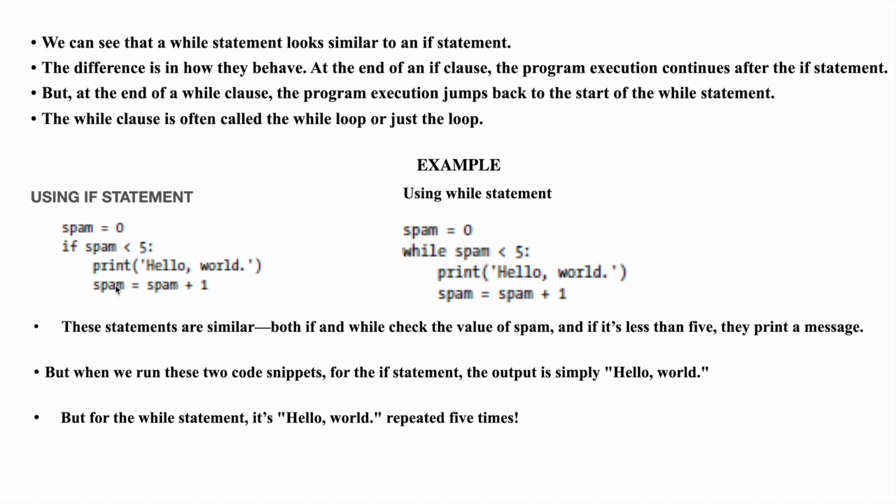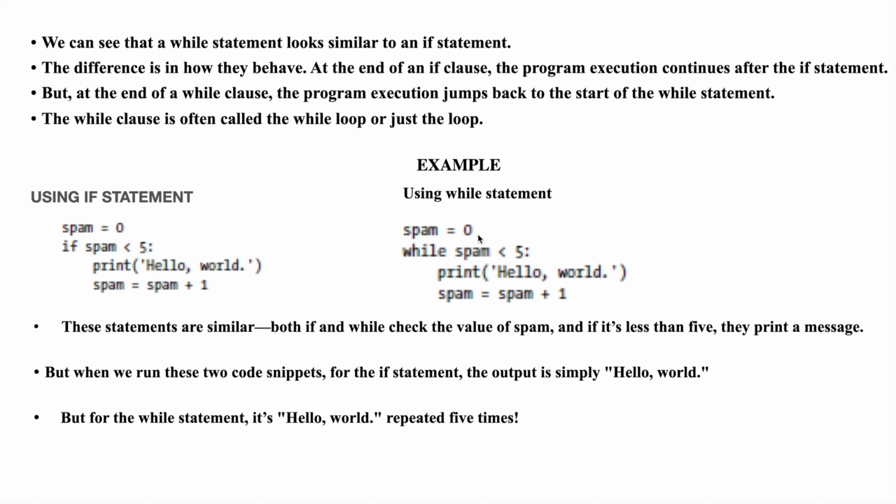It won't start again. It will print hello world, update the spam value to 1, and come out. But in while it's not like that. It will update the spam value, come again to the while loop, and check: is 1 less than 5? It will print hello world again. Again it will update 1 plus 1 is 2, 2 less than 5, again it will print hello world, like that. So, understood the difference? If executes only one time, while executes 5 times.